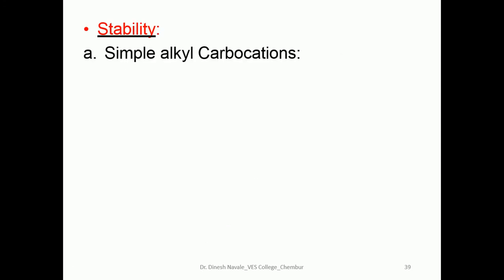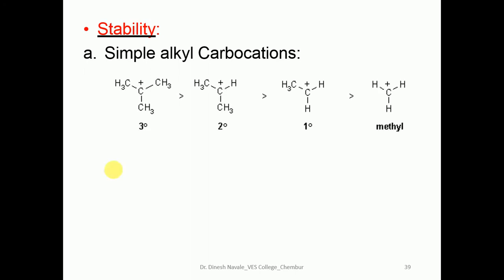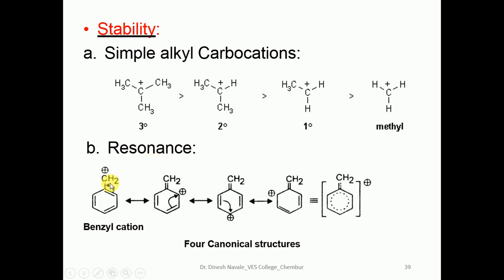If we look at the stability of carbocations, for simple alkyl carbocations we have tertiary, secondary, primary, and methyl. We have already seen that tertiary carbocations are more stable than secondary, than primary, than methyl, due to the hyperconjugation effect. Resonance plays an important role in the case of benzylic and allylic carbocations, which are stable due to their resonance structures.